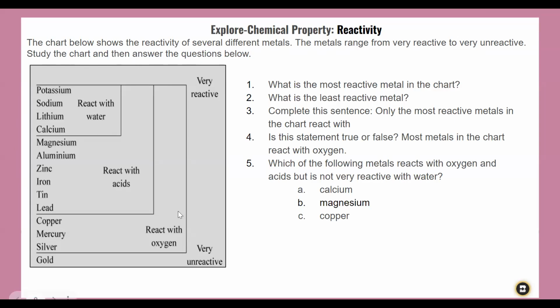So this chart is showing you only metals, and we are showing the concept of reactivity as a chemical property. This portion are the metals that react with water. The whole of this reacts with acids. The whole of this reacts with oxygen. Then it tells you this is very reactive, this is very unreactive. Pause the video and answer these questions.